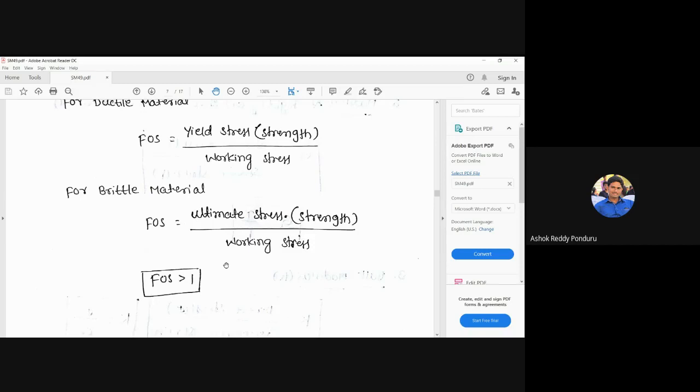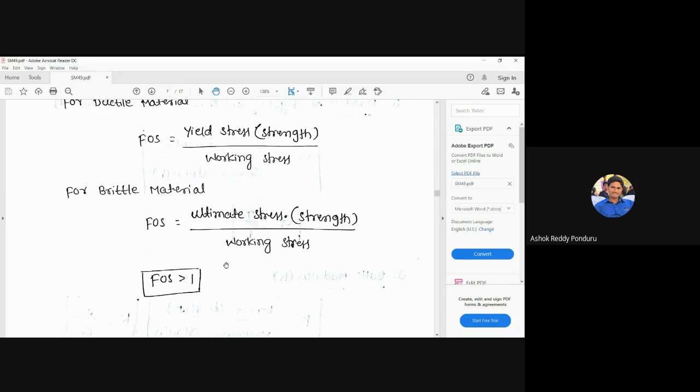If the stress is 150 megapascal, then we consider the strength of the material to be 300, 400, 500, whatever it may be. That depends upon the particular member used in a particular application. But here is one more interesting question. Suppose I have some doubt in calculating the stress, whether the same formula applies or not. In such a case, I can increase the strength. Yes, we can increase it, then the member is safe.